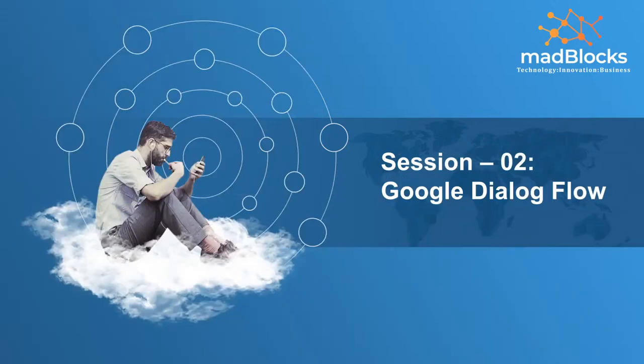So session 2 is Google Dialog Flow. Why do we need the Google Dialog Flow API? Because it doesn't need any program to implement. We can simply use the APIs of Google Cloud to implement your chatbots. This will take just 20-25 minutes to build your first chatbot.